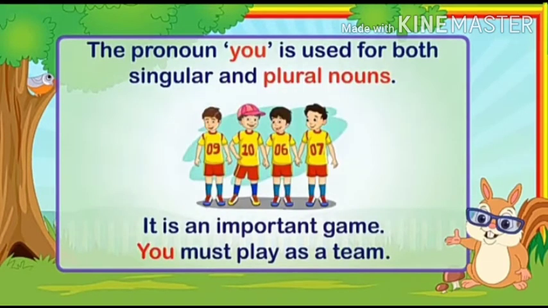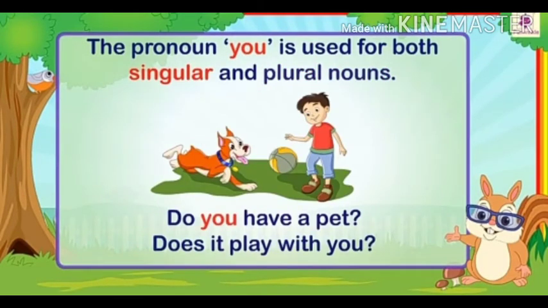The pronoun you is used for both singular and plural nouns. For example, it is an important game. You must play as a team. For example, do you have a pet? Does it play with you?